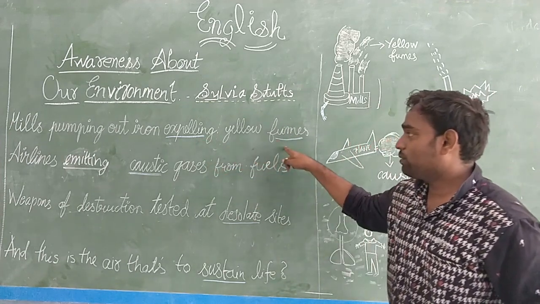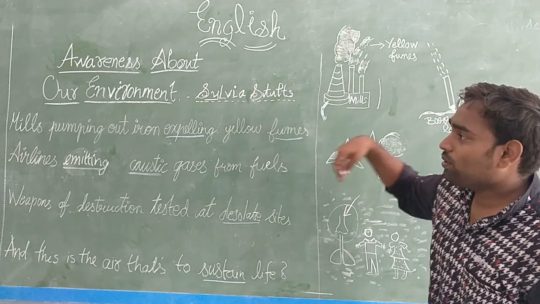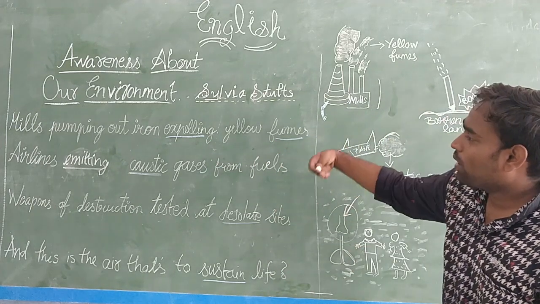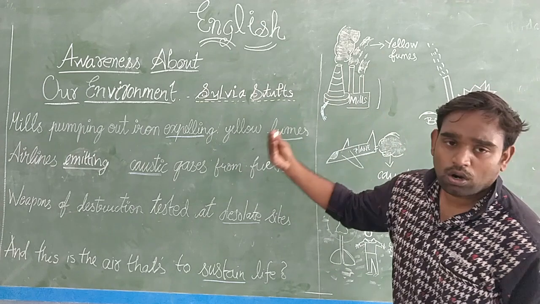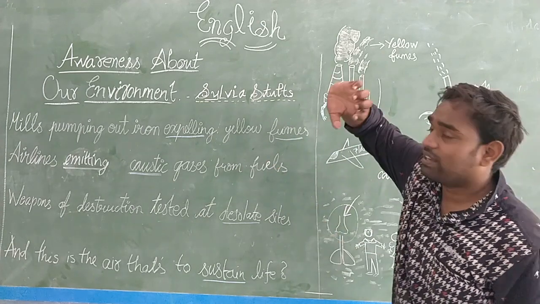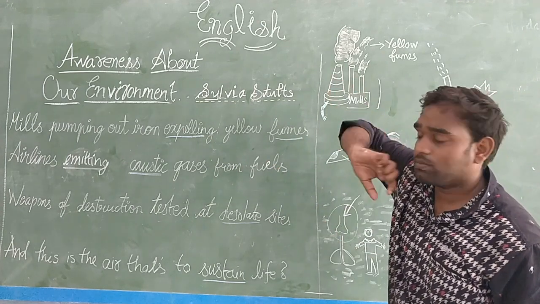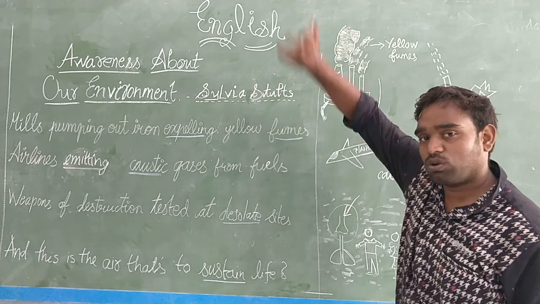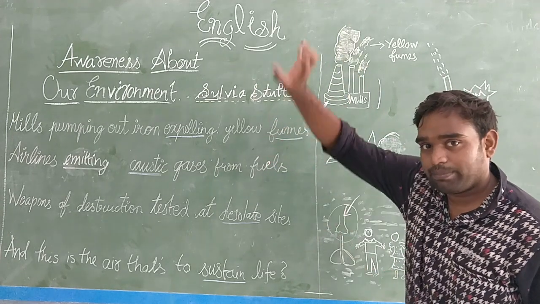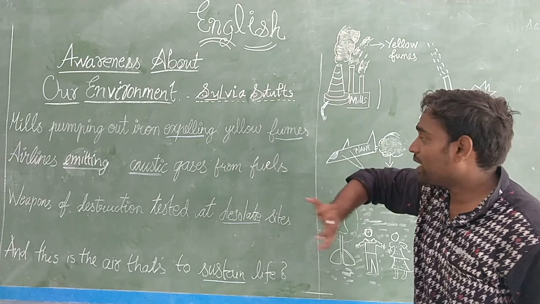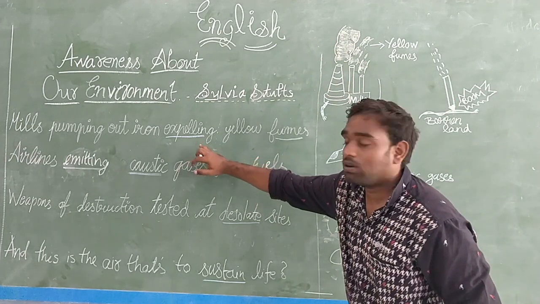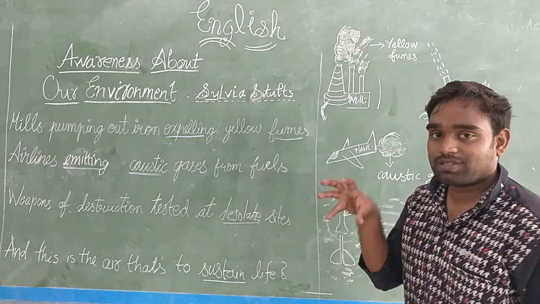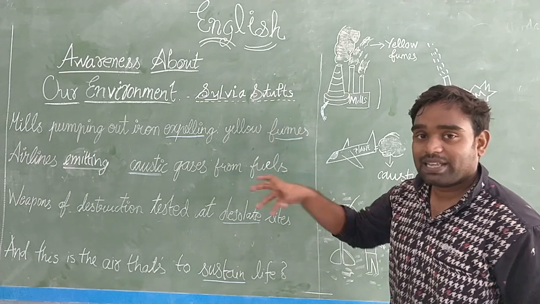expelling yellow fumes. Expelling means to throw out. Of course, you might find those gases are thrown out from that pipe. Am I right, children? That throwing out of gas is called expelling. Throwing out of something means expelling something.